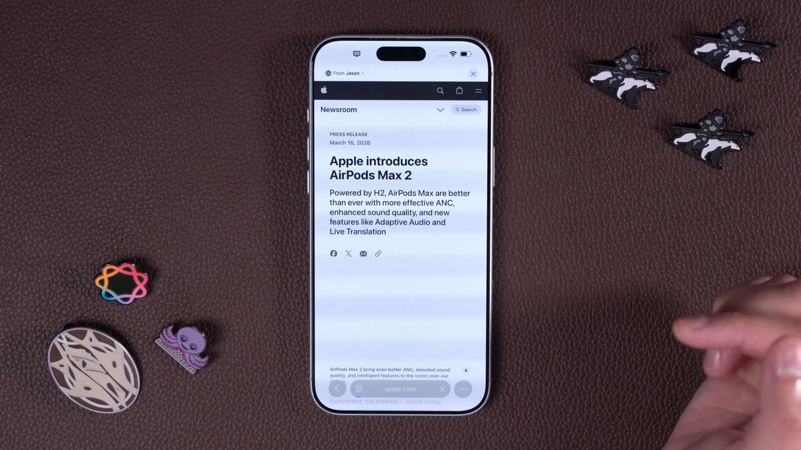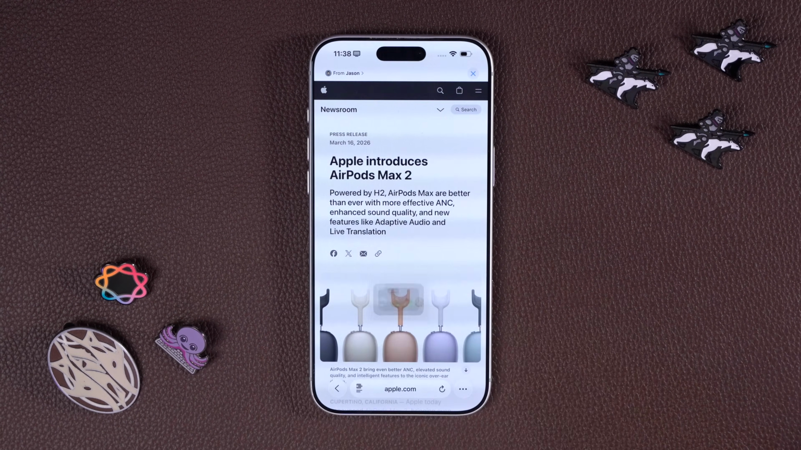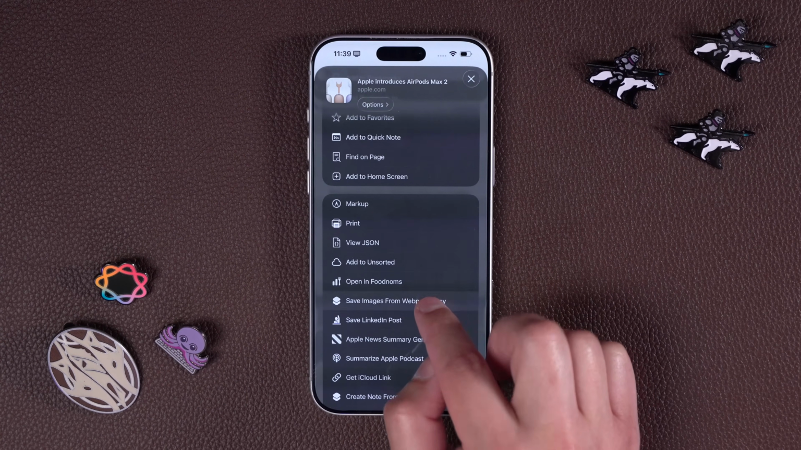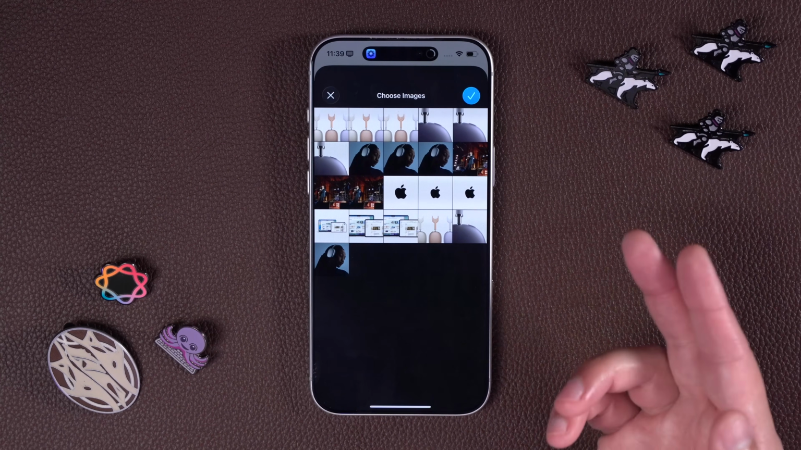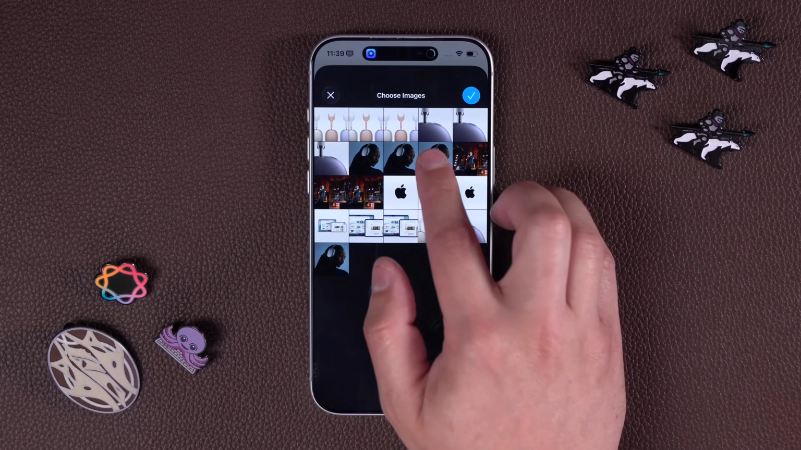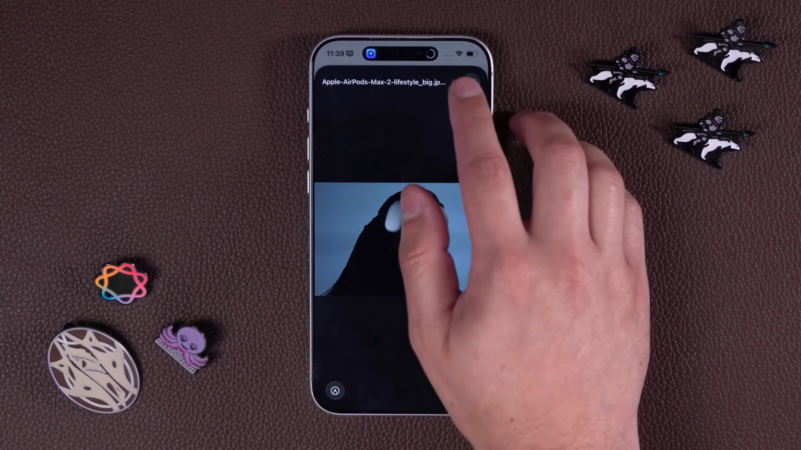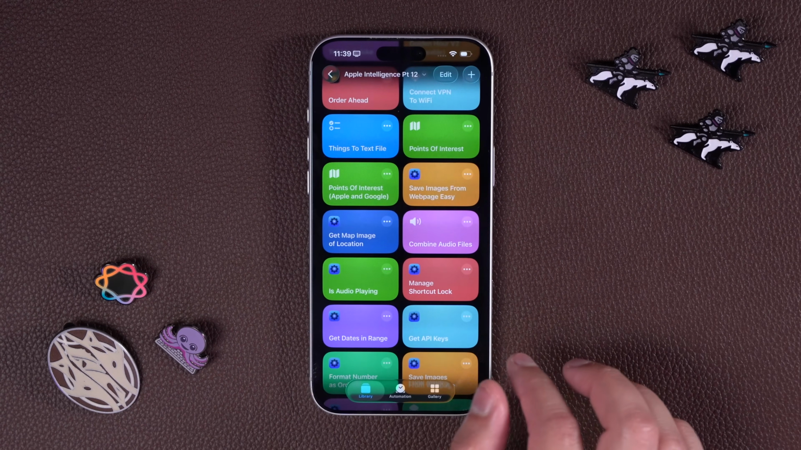Let's go to an Apple Newsroom article like the AirPods Max 2. I'll tap and hold on the address bar and then share. And now I can go down and find my shortcut, Save Images from Webpage Easy. That's using the new Actions action. And then I should get a choose from list with all the photos on the page. Here they are. I can choose a photo, and then it's going to show it to me in quick look. But again, I can change that to save to my photo library, save to files, whatever I'd like. Really powerful action there for pulling images from a web page.